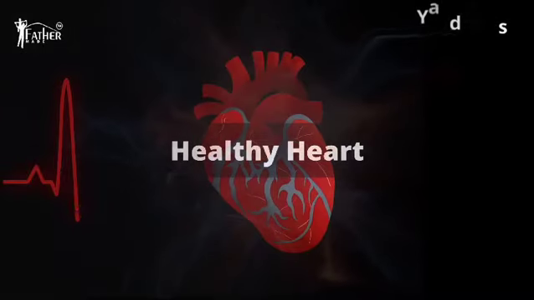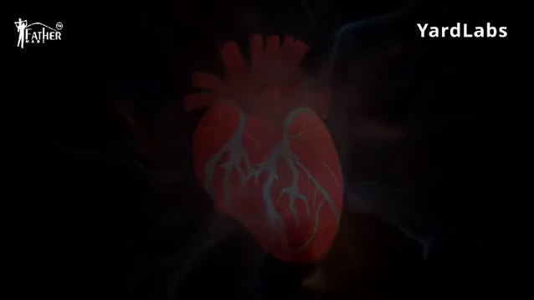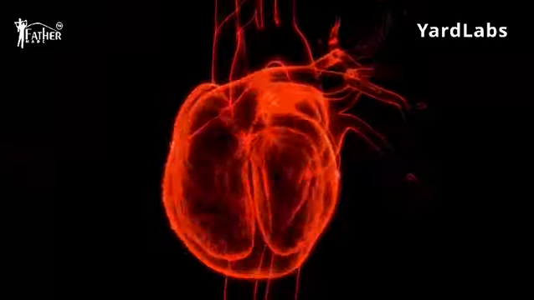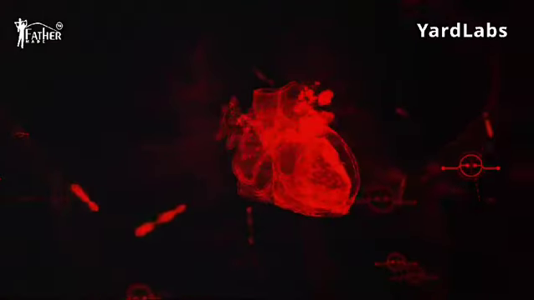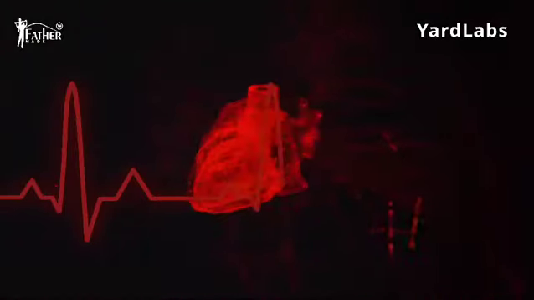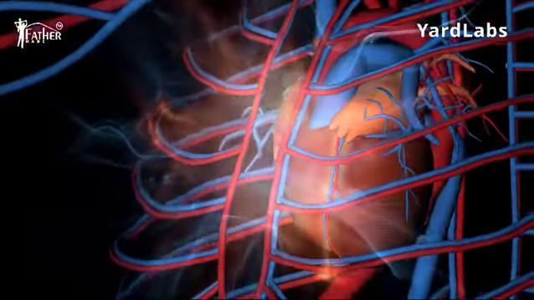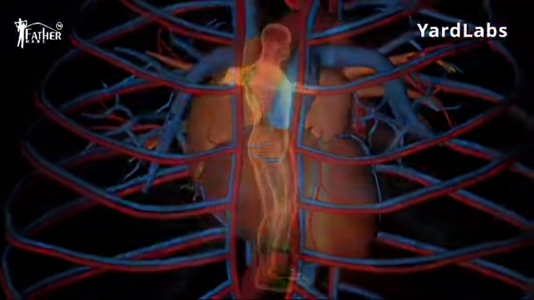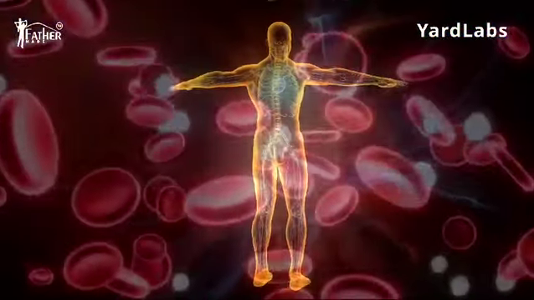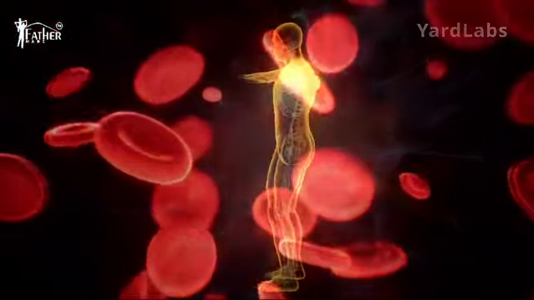A healthy heart is most desirable for us. The heart beats to circulate blood and oxygen around our body. The heart and blood vessels together form the cardiovascular system. The components of blood are plasma, white blood cells, red blood cells, and platelets.